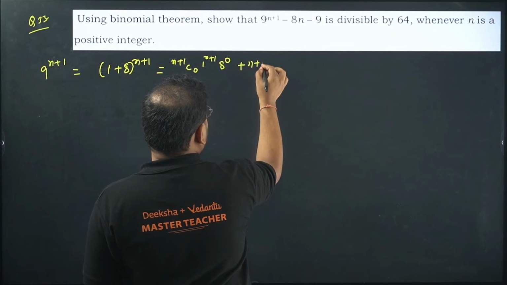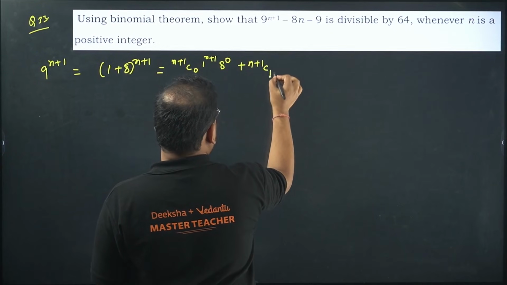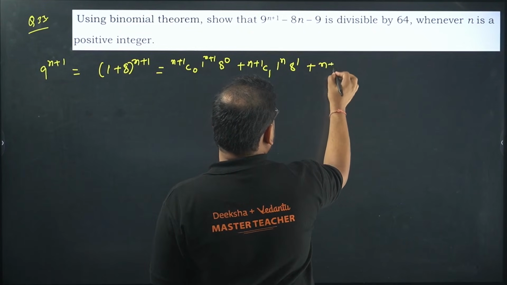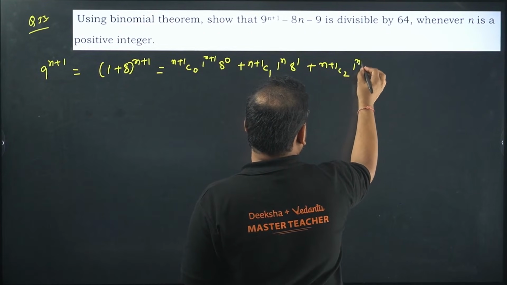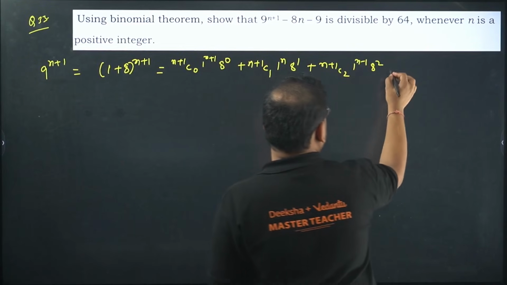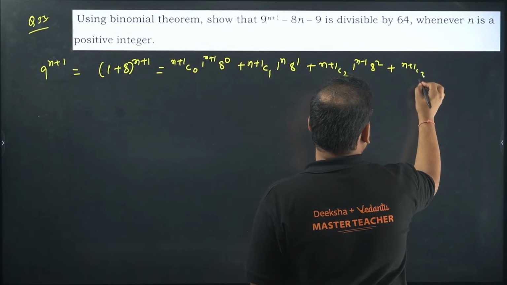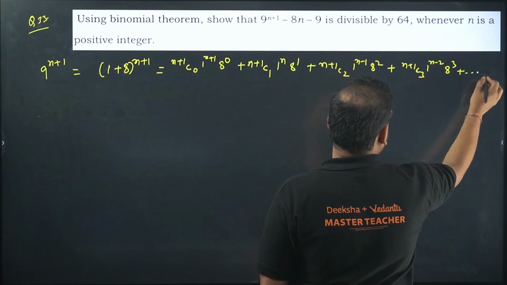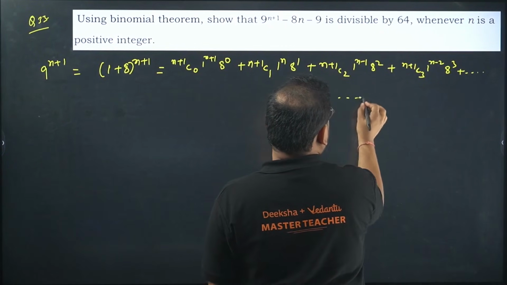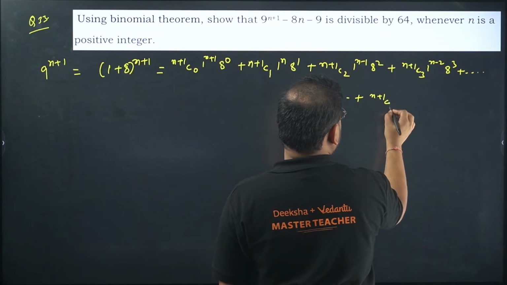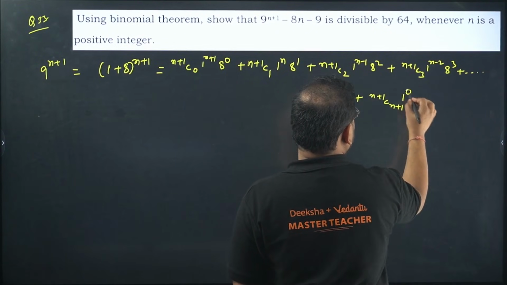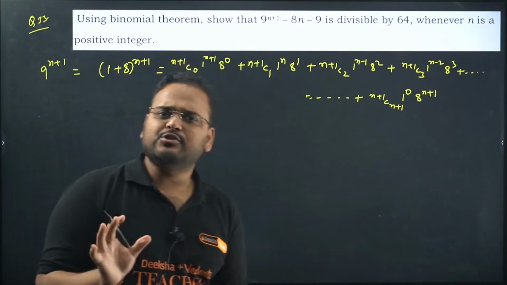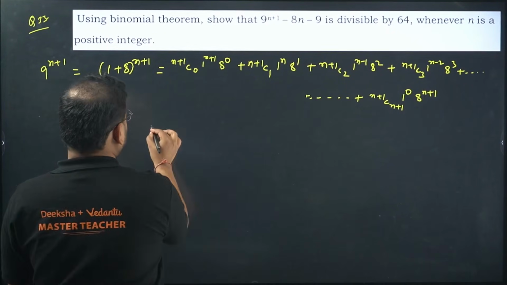Next, n plus 1 c1, 1 power n and 8 power 1. Next one, n plus 1 c2, 1 power n minus 1, 8 power 2. Next one, n plus 1 c3, 1 power n minus 2, 8 power 3. And now continue like this, dot dot dot, and write the last term, n plus 1 c n plus 1, 1 power 0 and 8 power n plus 1. So far any confusion? Not at all, sir. Simplify this now.